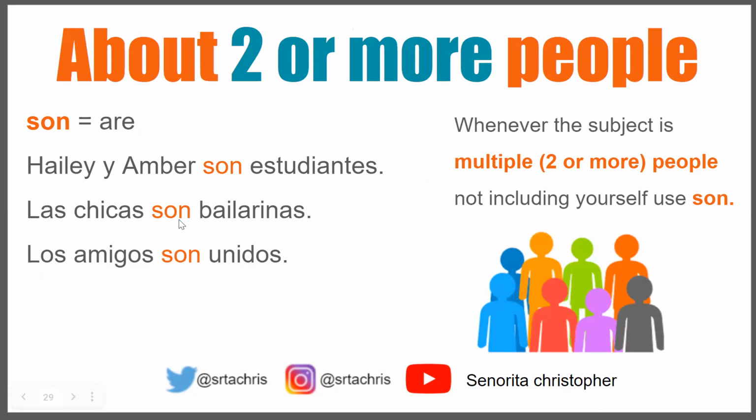Las chicas son bailarinas. The girls are dancers. Los amigos son unidos. The friends are united, or the friends are close-knit. So whenever the subject is multiple, meaning two or more people, not including yourself, you use son.